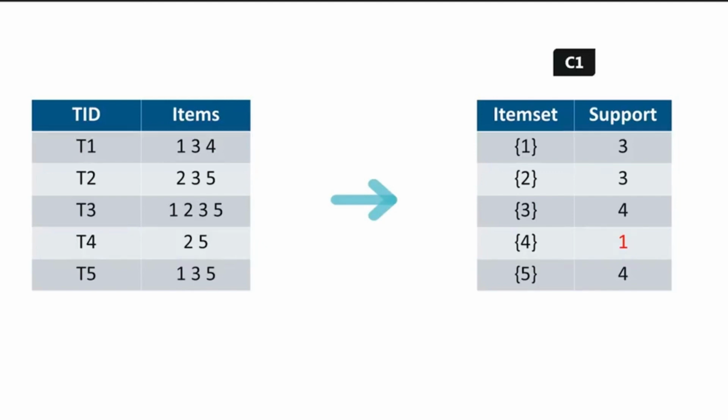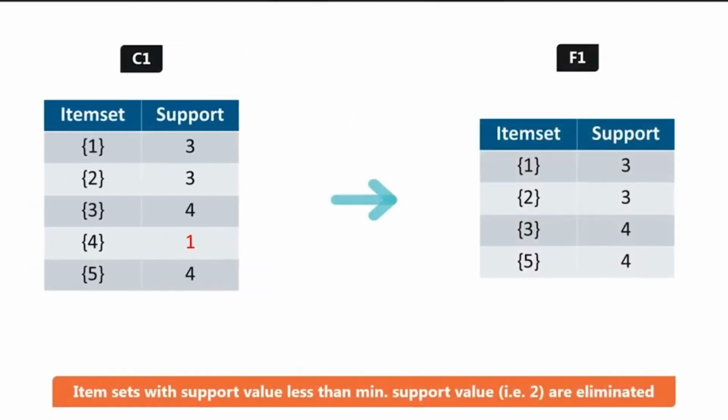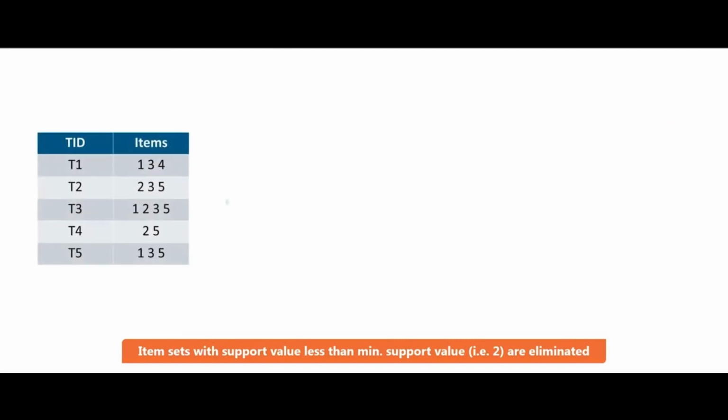But the minimum support value is 2. That's why it's going to be eliminated. So we have the final table, which is the table F1, in which we have the item sets 1, 2, 3, and 5, and we have the support values 3, 3, 4, and 4. Now the next step is to create item sets of size 2 and calculate their support values.